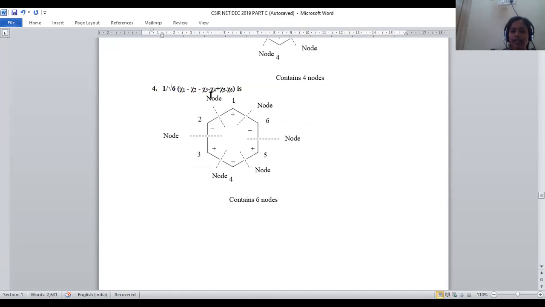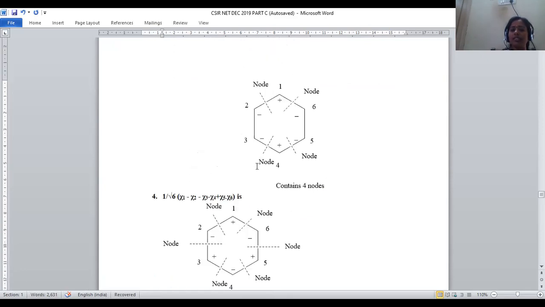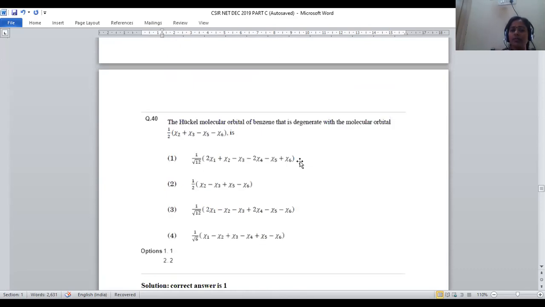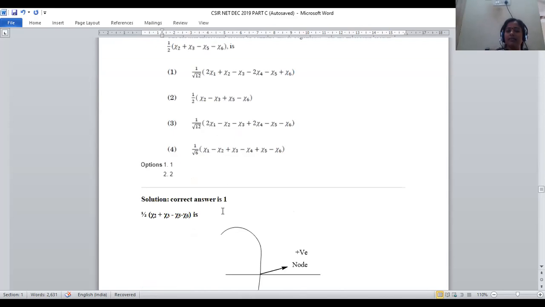Plus minus, minus minus, plus minus will be there. In this way, all the carbons have alternating positive and negative signs. Hence, you can obtain 6 nodal planes within the molecule. When 6 nodal planes are there, it is not exactly matching. Only the correct option will be option number 1, where we have exactly the same number of nodal planes as the given problem. For question number 40, option number 1 is the right answer.